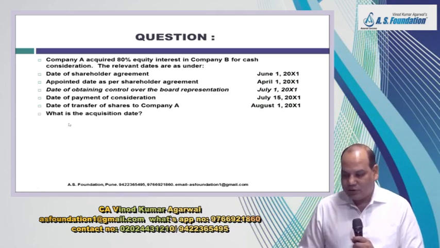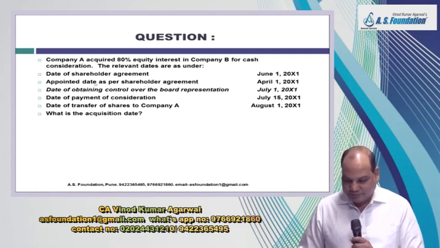Now the question is, what is the acquisition date? 1st June, 1st April, 1st July, 15 July. When did you acquire control? Is the date of shareholder agreement the date when you acquire the control? No. Is the appointed date as per shareholder agreement?